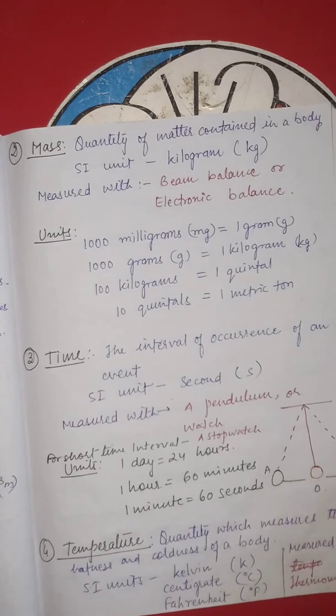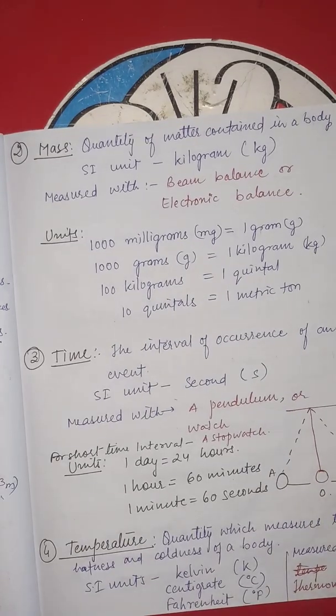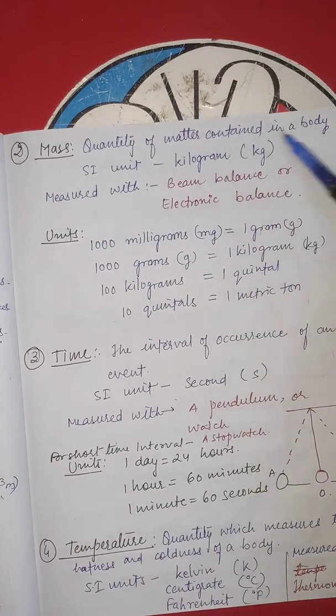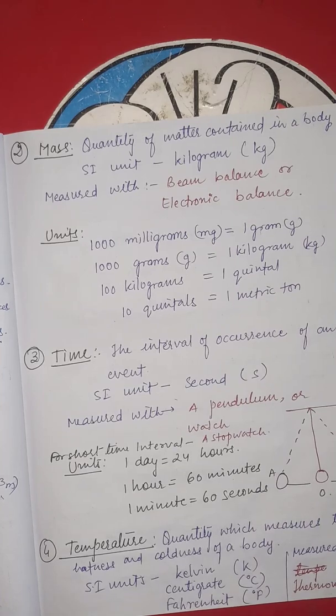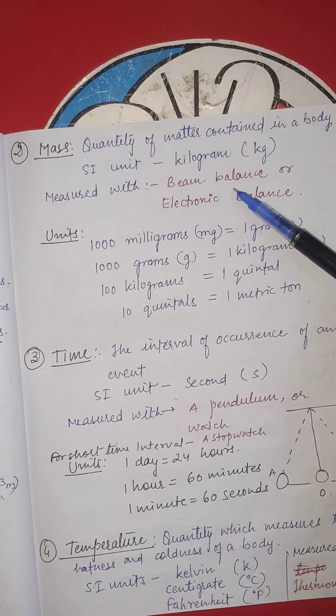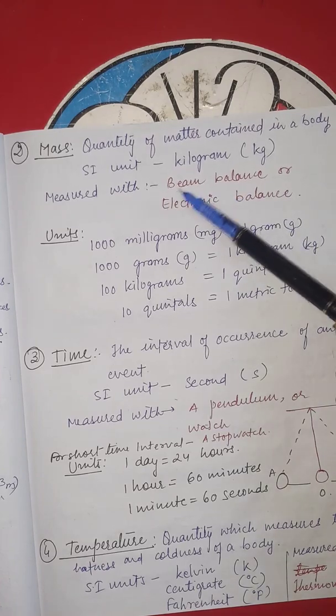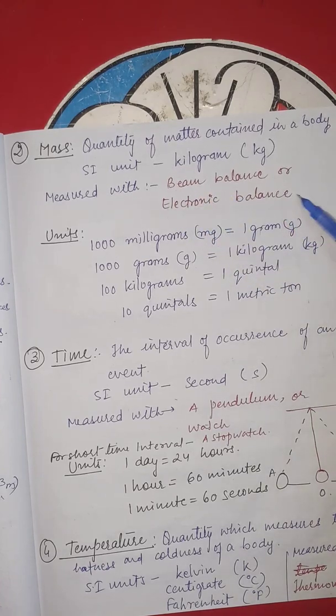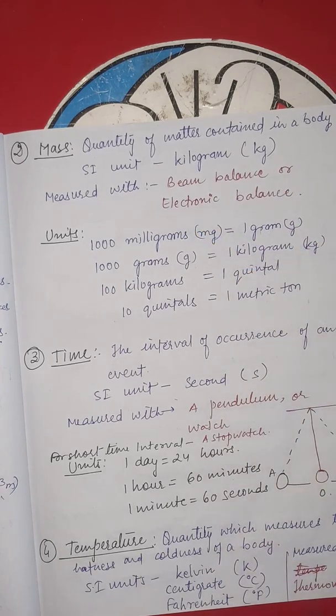Now the second quantity is the mass. Mass is a quantity of matter contained in a body. एक बॉडी में जितना क्वांटिटी ऑफ मैटर कंटेन है उसी को हम मास कहते हैं. The SI unit of mass is kilogram, which is denoted as kg, and we will measure the mass by using a beam balance or the electronic balance. Today we are using the electronic balance, which is the most accurate device to measure the mass of an object.